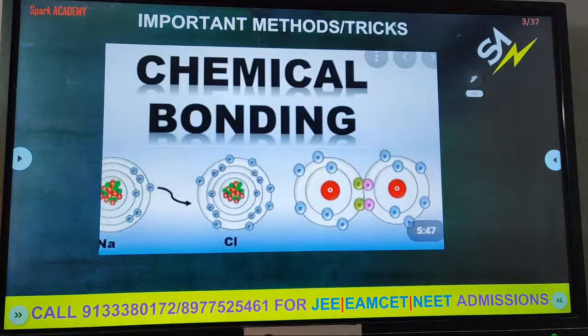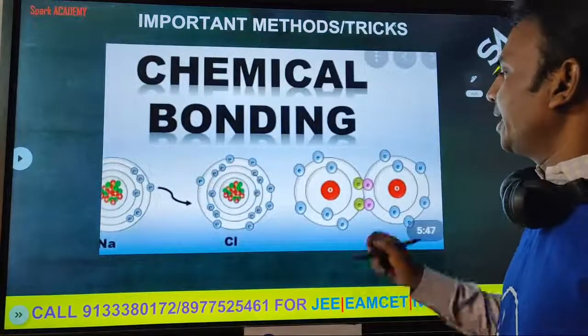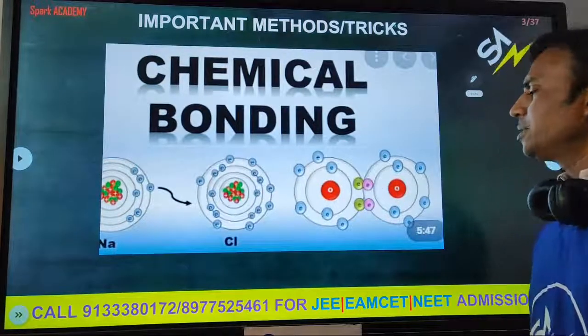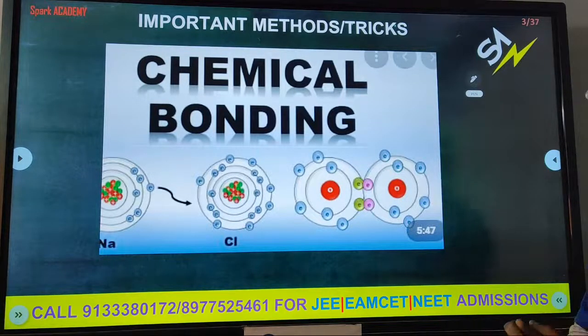Now let's see our topic, chemical bonding. What is chemical bonding? See, these two atoms are held together. So what is the attraction force present in these constituent atoms that holds them together?